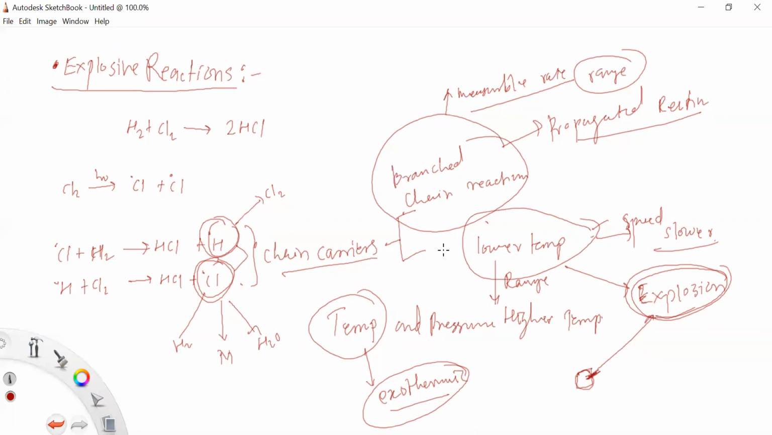So due to these branch chain reactions, they have measurable rates between these limits, that is the lower temperature and higher temperature. Within this range, your reaction goes on. But below this temperature range, the reaction is slower, and beyond these temperatures, your reaction becomes explosive and explosions may occur, right? So this range is the explosion limits. Due to this explosion, it gives rise to the upper and lower explosion limits.